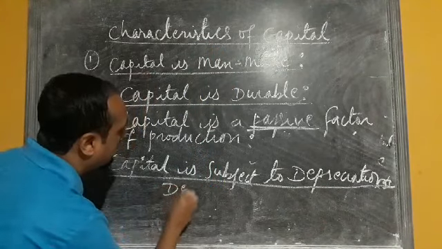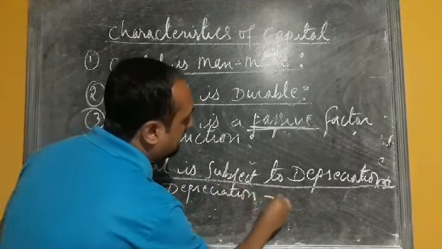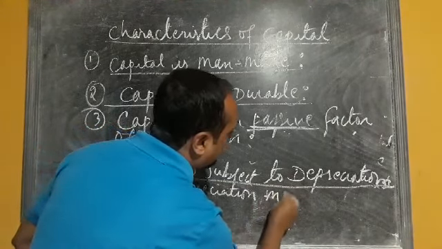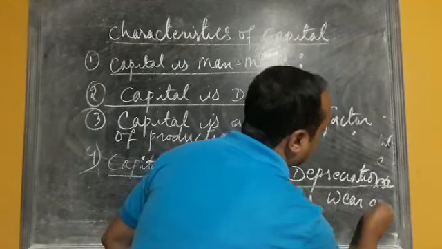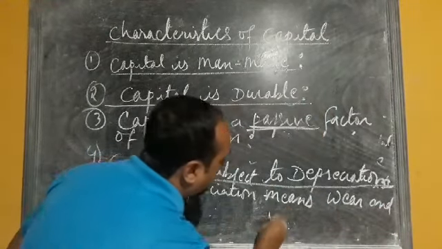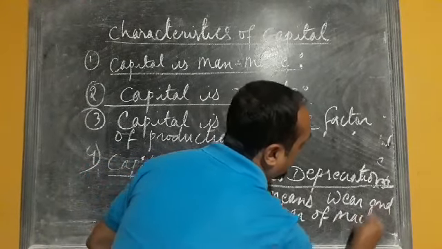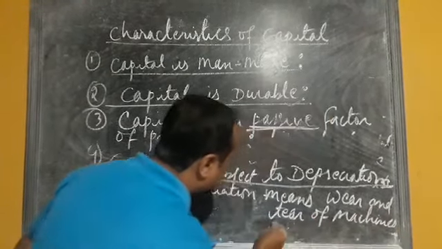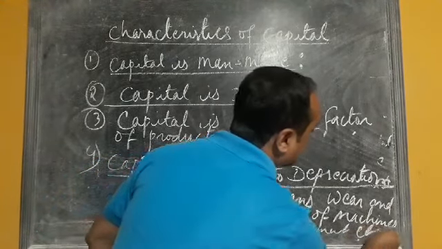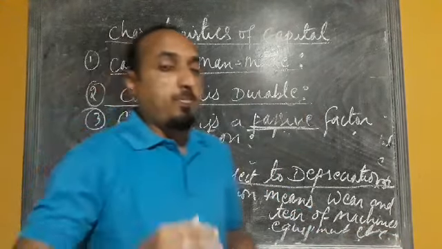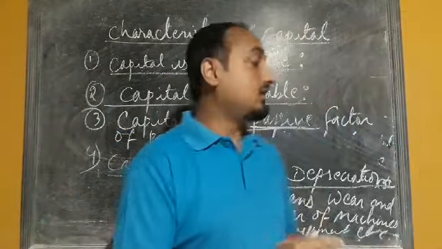So depreciation means wear and tear of machines, equipment, etc. So when there is a wear and tear of machine equipments, that is called depreciation.